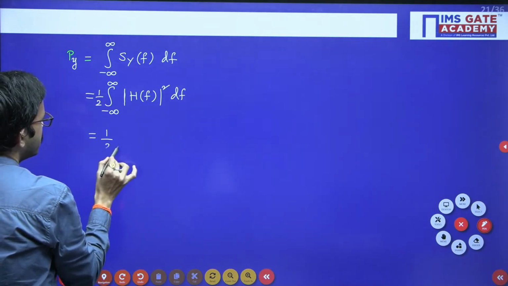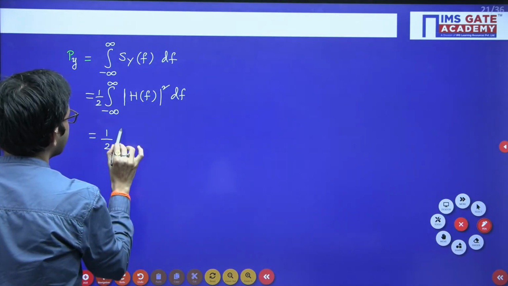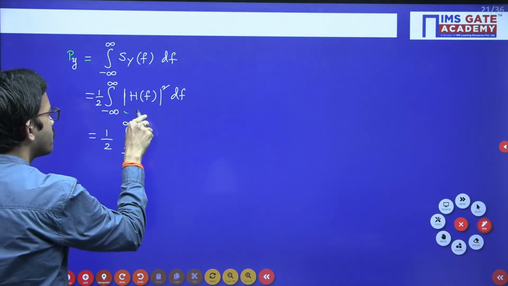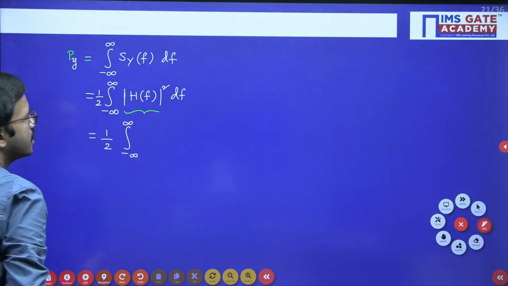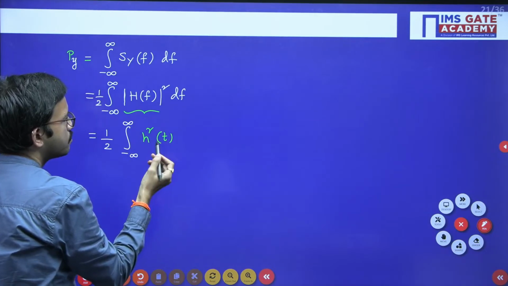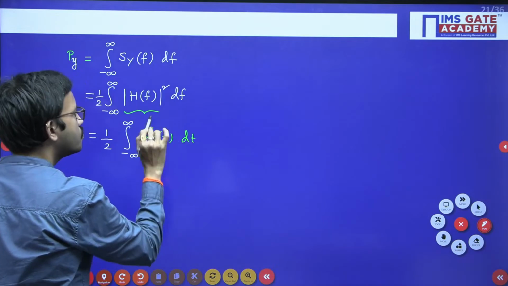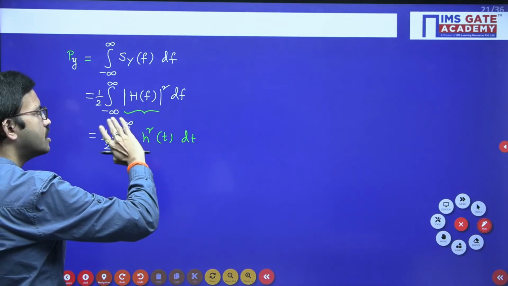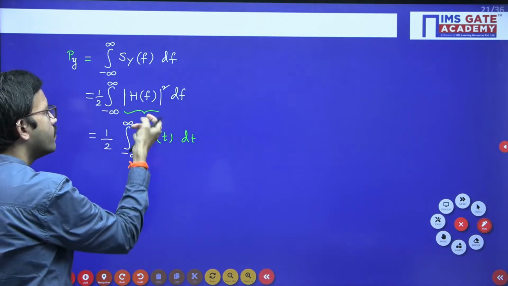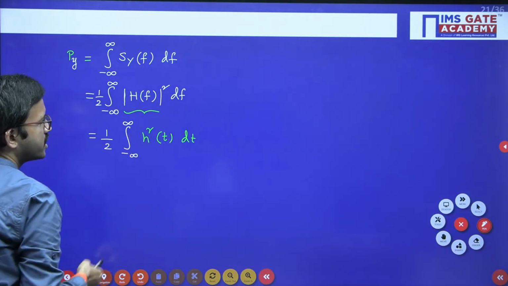So here we have 1/2 times the integral from minus infinity to infinity of the magnitude of the transfer function whole square. That you can write in the time domain as h square of t dt by using Parseval's relation. Based on convenience, if you are able to solve it with the help of the transfer function only, you can. But whenever you have magnitude of transfer function whole square, you can write it as h square of t, the time domain signal.